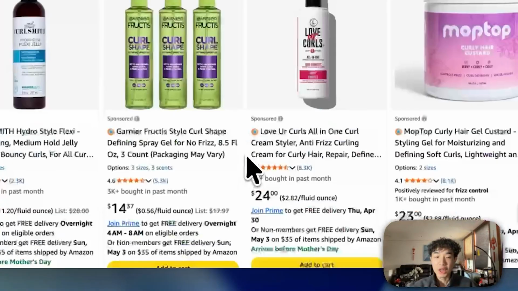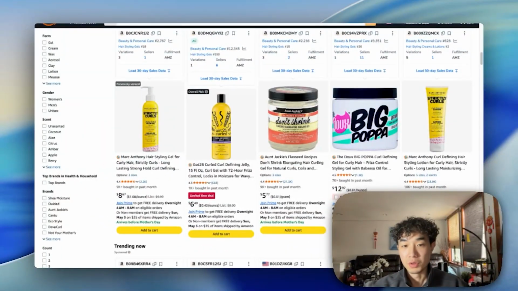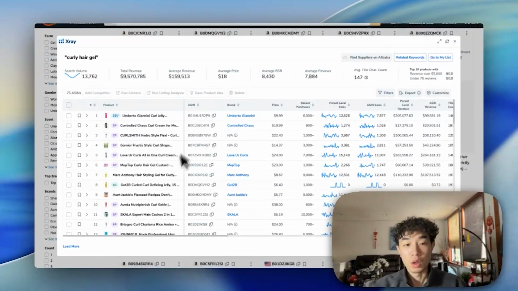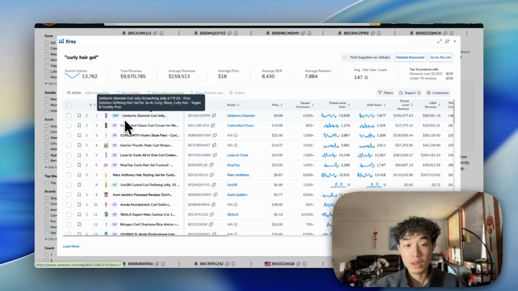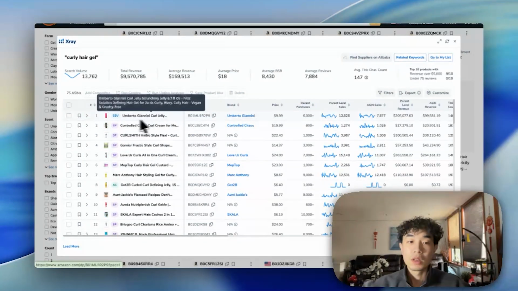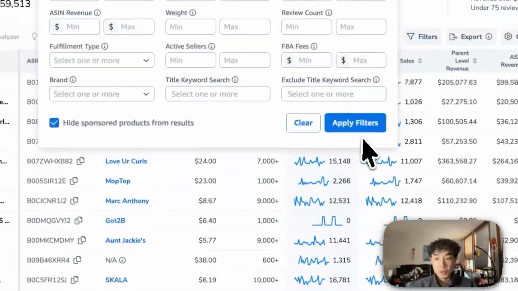Now that I've got my keyword phrase, I'm just going to search curly hair gel and run X-ray. You don't need X-ray, but if you already have Helium 10, it's free, so might as well use it, you know what I mean? So we're just going to run X-ray. This is just to pull ASINs into Cerebro, and this is what it looked like. It's going to show all the listings in order based on their positioning, and sponsored products, right? We want to exclude the sponsored products because obviously they pay to be there. So what we're going to do is press filter and hide sponsored products.